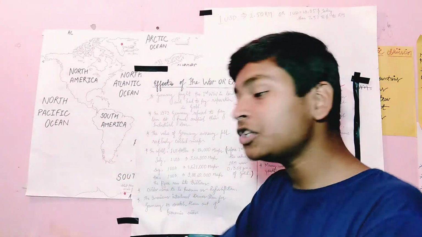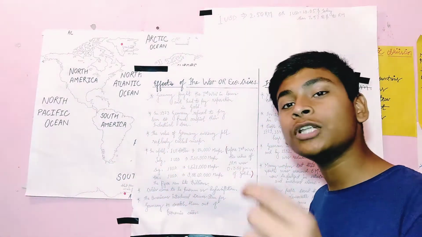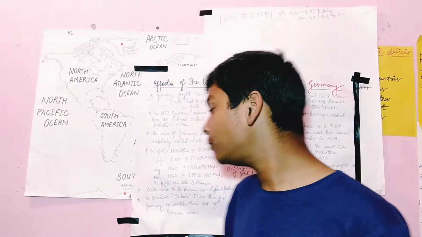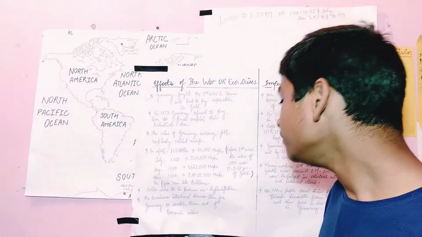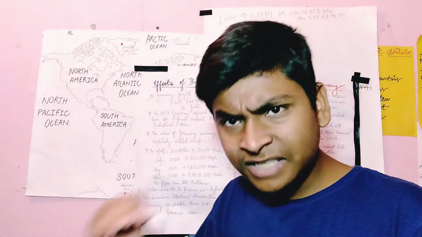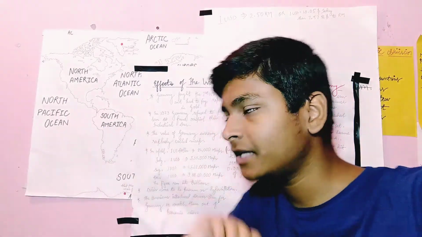So the currency value falls badly, and at that time you would pay this many marks to get $1. You can think that 1 trillion marks should be given for $1. That was the situation of hyperinflation. Means the total value of the currency falls very badly. That is called hyperinflation. And at that time America introduced one very good plan in Germany. That was the Dawes plan, an economic plan. The US entered Germany and gave them the plan, which was very helpful for the growth of the economy. Day by day they got some stability, and this was very good because Germany was becoming stable day by day in economic terms.